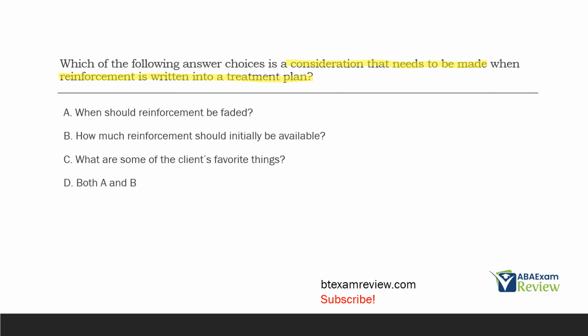What about B? How much reinforcement should initially be available? B is also important. Are we teaching a brand new skill? Well, we probably want a lot of reinforcement available early. Are we strengthening a skill that already exists? Are we trying to generalize? Well, then maybe less reinforcement should initially be made available. All these things need to be considered.